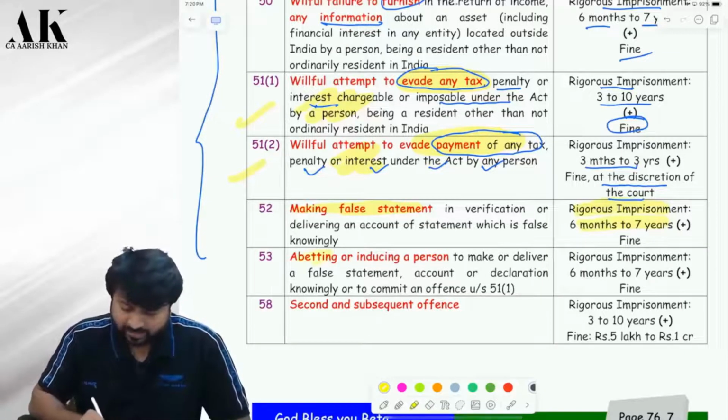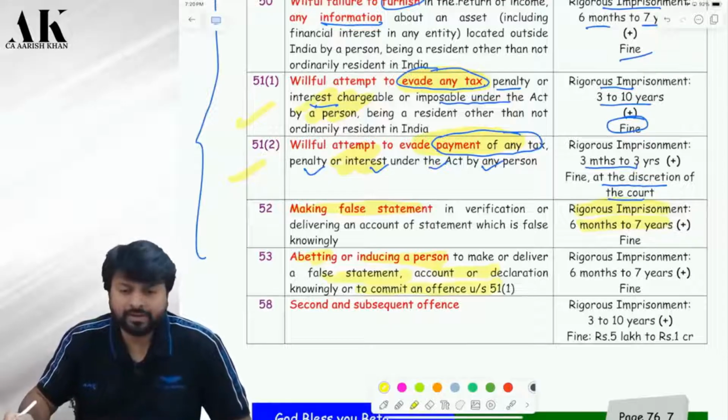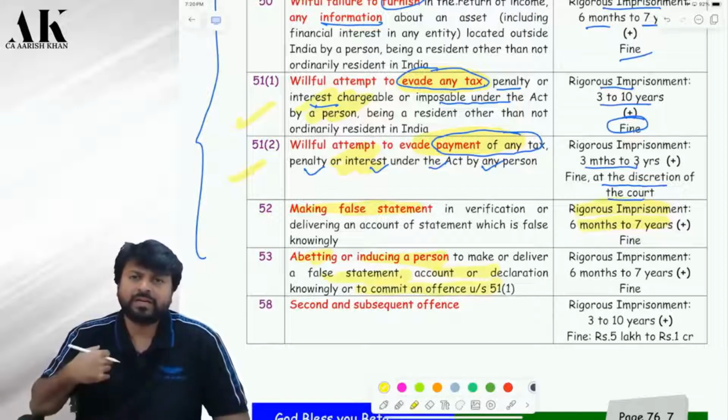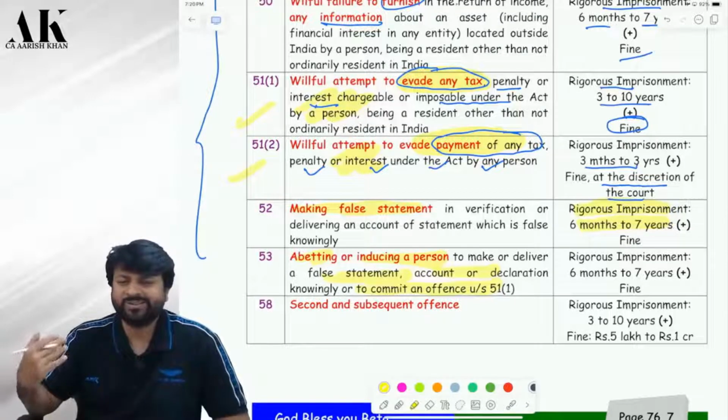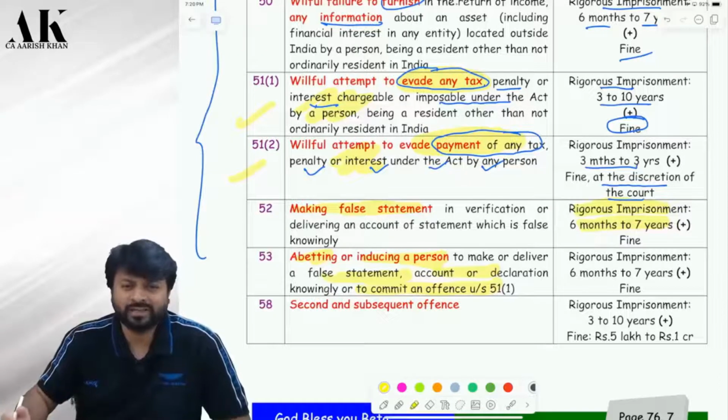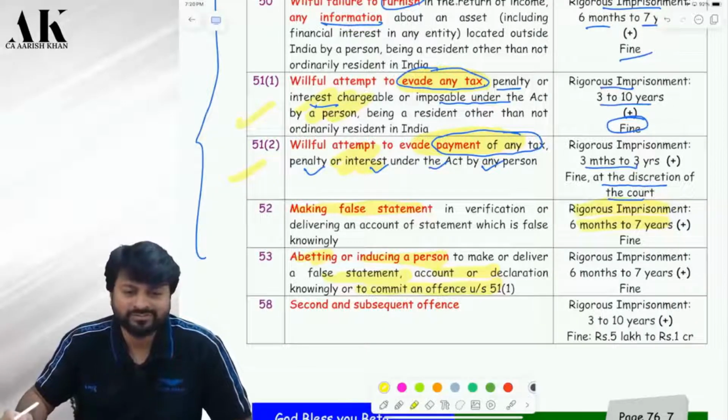Next one, abetting or inducing a person to deliver a false statement, account, declaration or commit an offense. Abetting means you are forcing someone to do something wrong. Like I am a chartered accountant, I am telling my client, "Arey, don't show income, I will take care of it." Don't show such kind of overconfidence in life. The department will catch you. They will put you for 6 months to 7 years, along with your client also. Then both of them sit together in the jail and decide what to do.